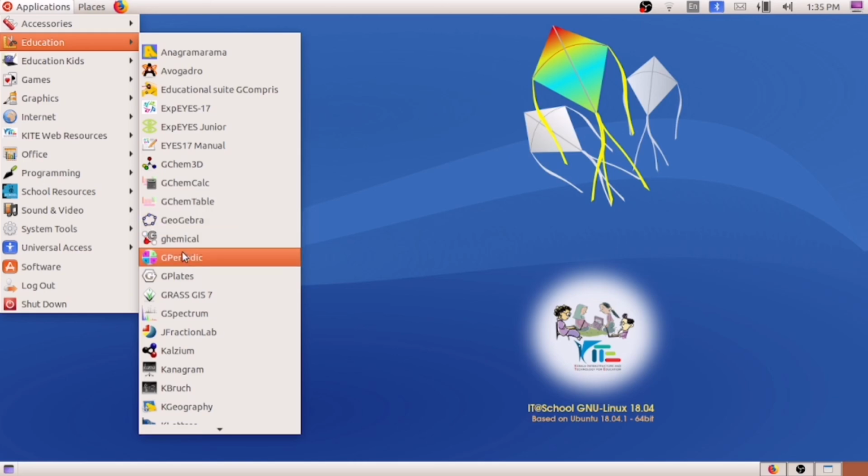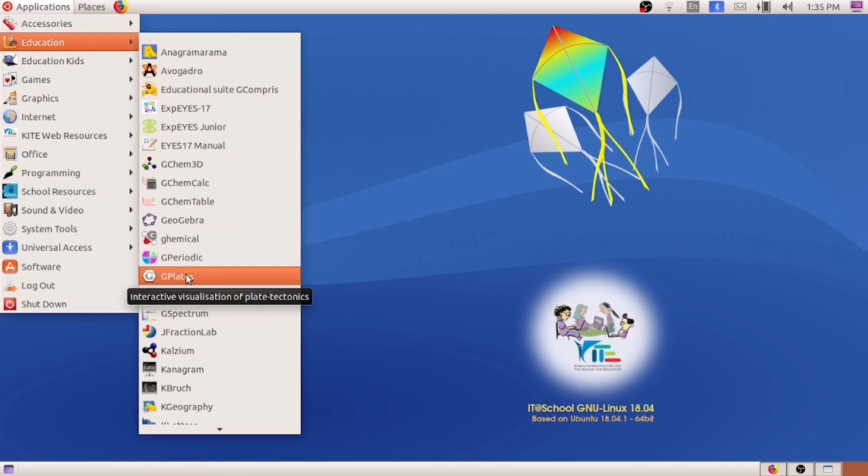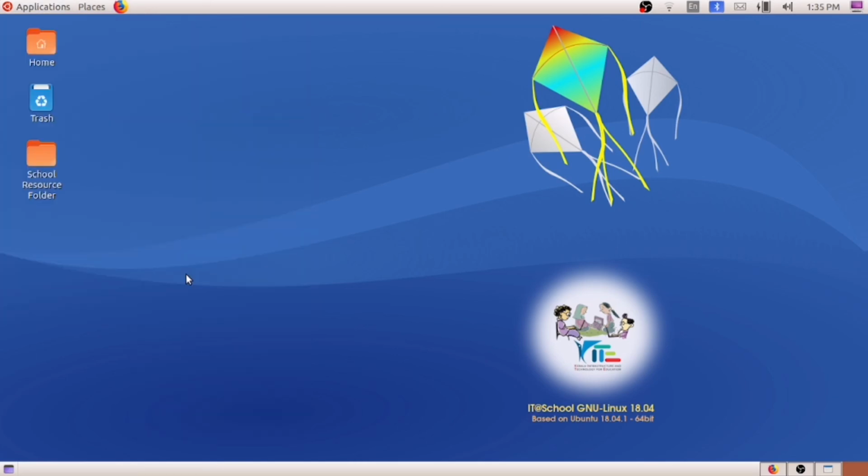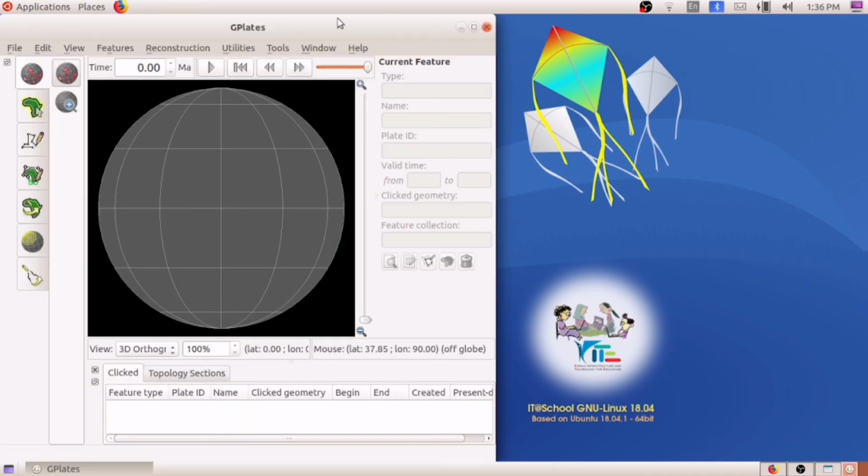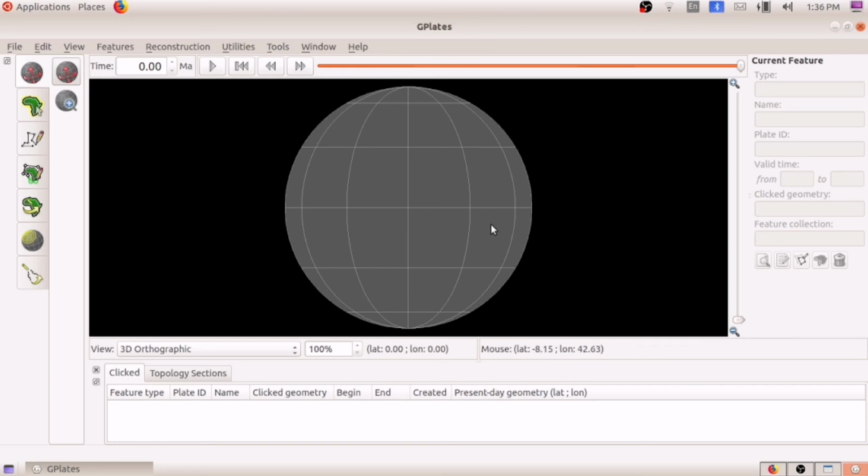Yes, G-Plates. You can see here Application, Education, G-Plates. So when I click here, we'll just wait for it to come. Yes, this is the G-Plates software.